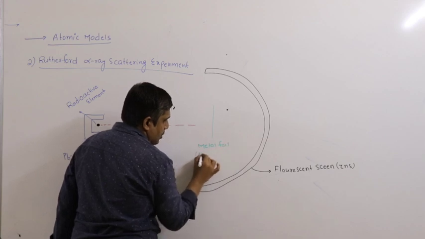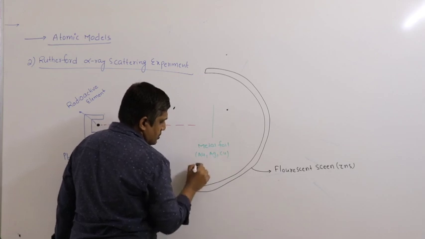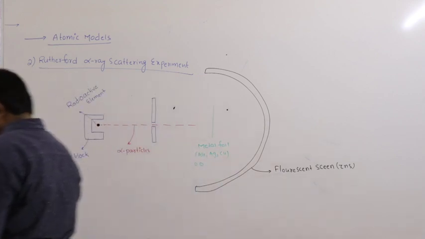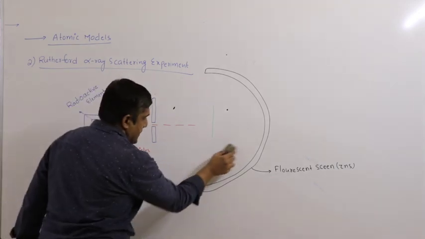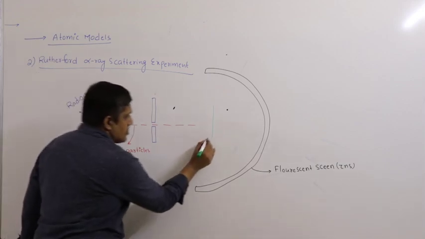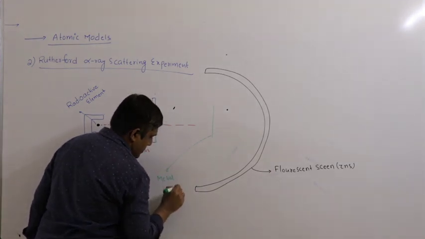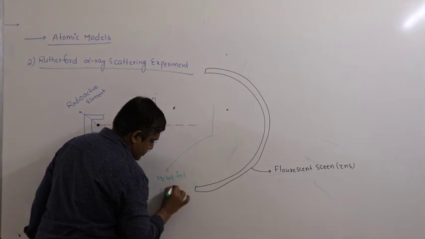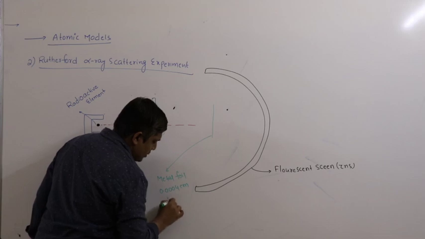It can be gold, silver, copper. This is the thickness, so usually it can be gold.